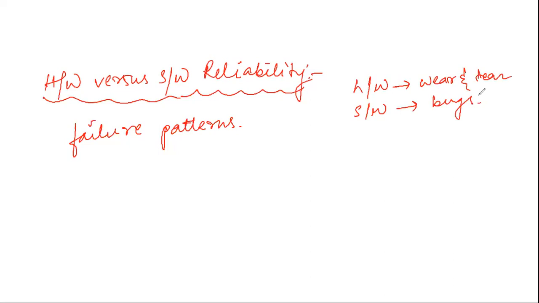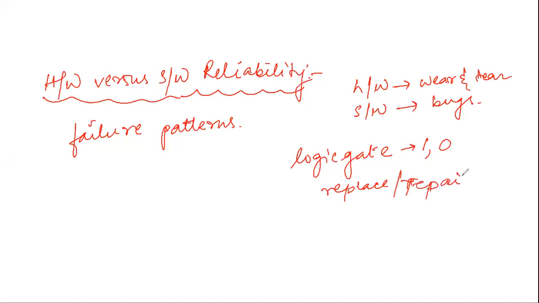Suppose I am talking about hardware, and I have a logic gate. A logic gate can be stuck at 1, or it can be stuck at 0. That is a problem. Or maybe a resistor is short circuited. So to fix a hardware fault, one has to either replace or repair the failed part, the part which is causing the problem.